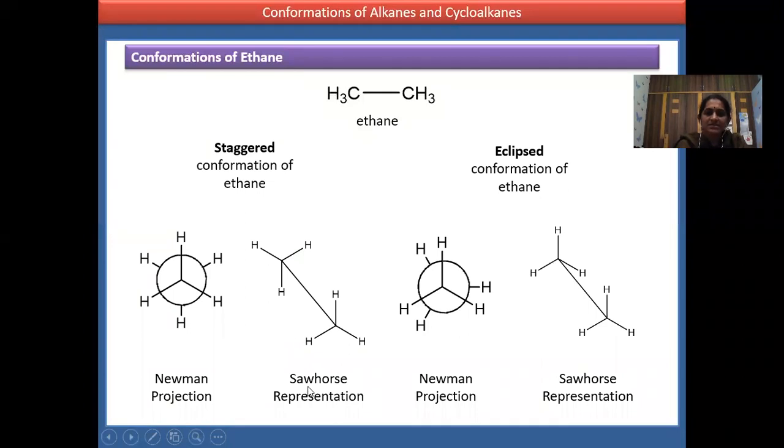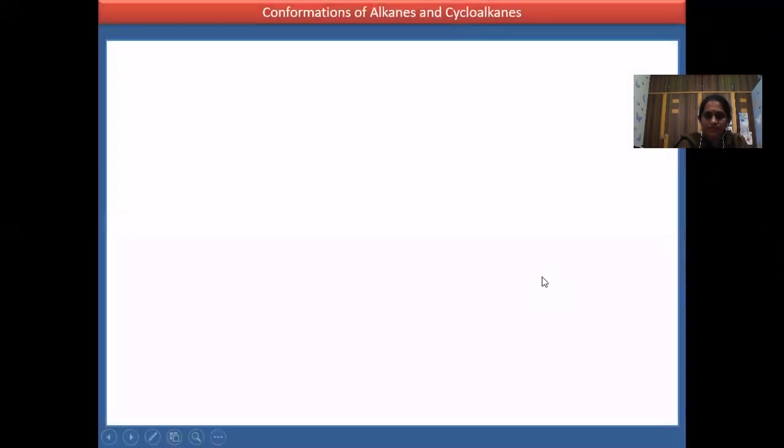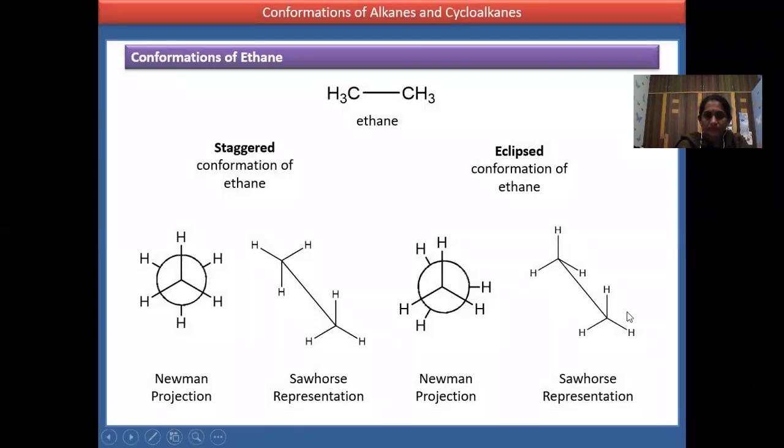Now, Sawhorse has given the cis structure also. Here you can see the cis structure. Carbon 1 and carbon 2 are one behind the other. Again, H1 is behind another H1, H2 is behind another H2, and H3 is behind another H3.